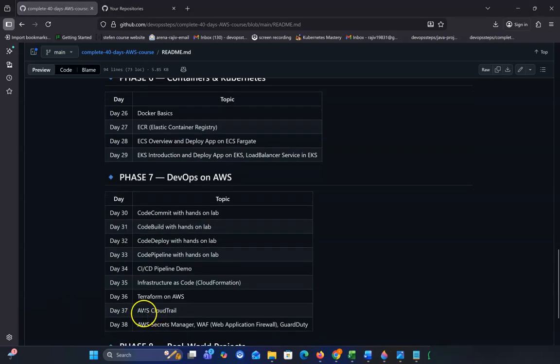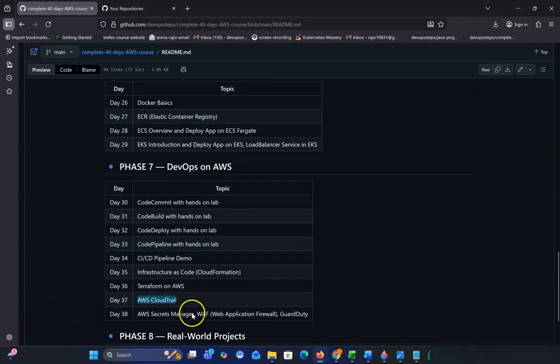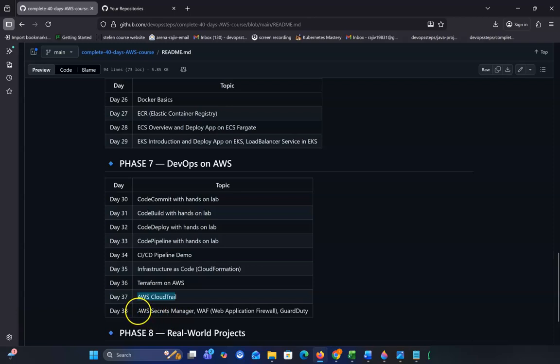In day 37, we'll talk about AWS CloudTrail, and in day 38, we'll talk about AWS Secrets Manager, WAF, and GuardDuty. These are for security purposes when using AWS.